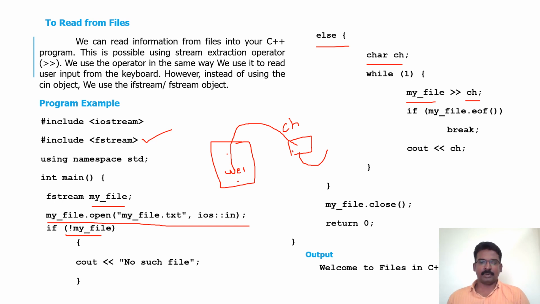Then the w will be stored and ch will be displayed. So the first output will be w. But the remaining characters, that is el and so on, are also there, and those characters are also to be displayed. For that, I am putting this operation in a loop. As w is displayed, other characters will also be transferred one by one to ch, and finally when this condition is met, that is when the end of the file has been reached, then the break statement will be executed, so the entire content in the file will get displayed.